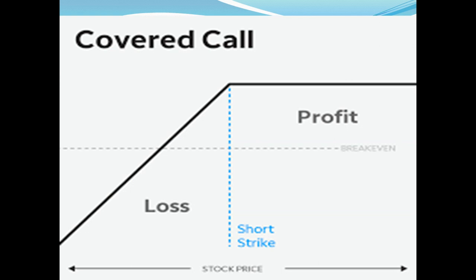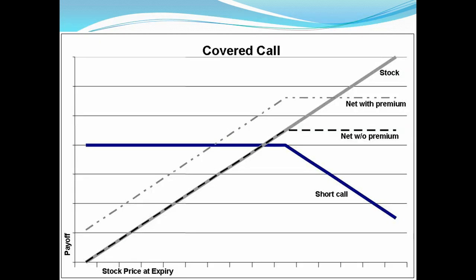You can see the x-axis, stock price, and then you see the break-even point. I will show you another diagram. This is the payoff diagram. You see the stock at expiry, the x-axis and y-axis. So you see how it is increasing from this point. If the stock price is going up and your call is going down, you will get a benefit.